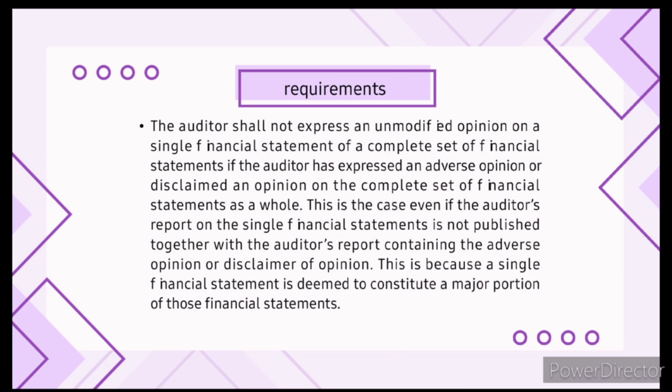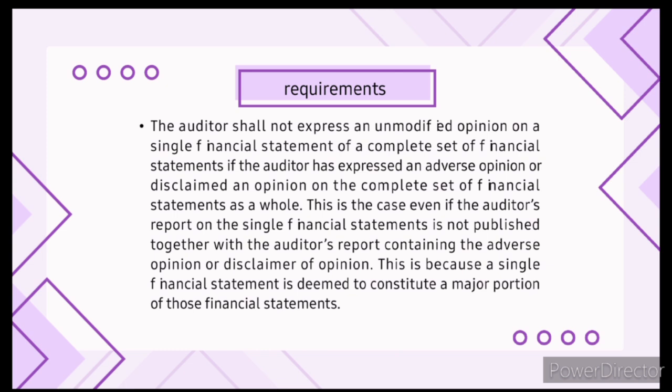So, this statement is saying that if an auditor finds that the entire set of financial statements for a company is seriously wrong, they can give an adverse opinion or say they can't give an opinion at all. They cannot then say that one specific part of those statements is perfectly fine, even if they are reporting on that part separately.